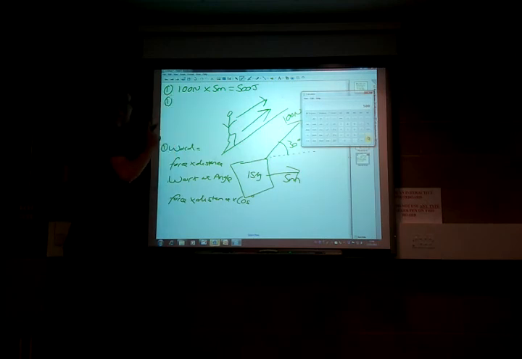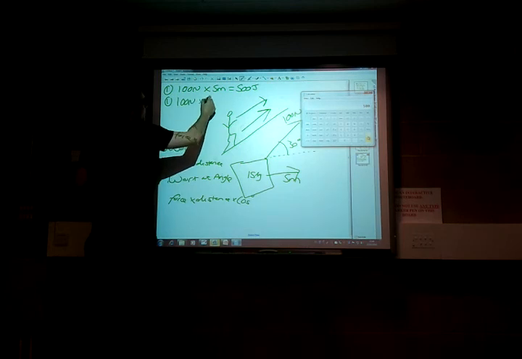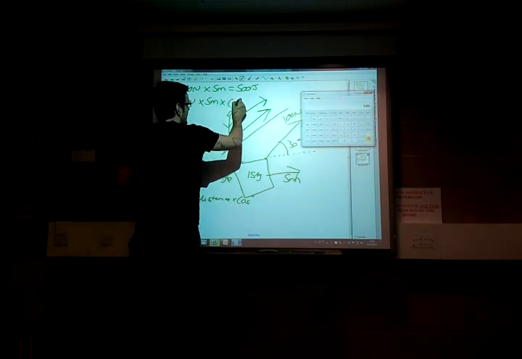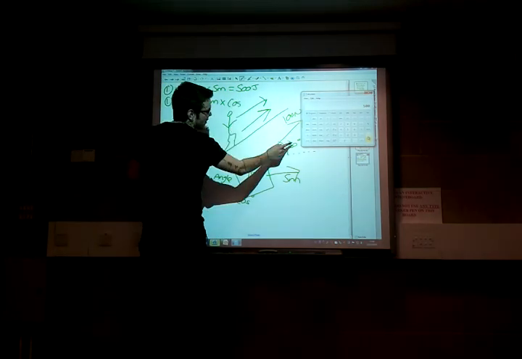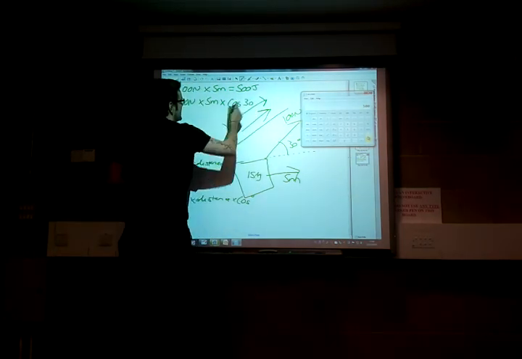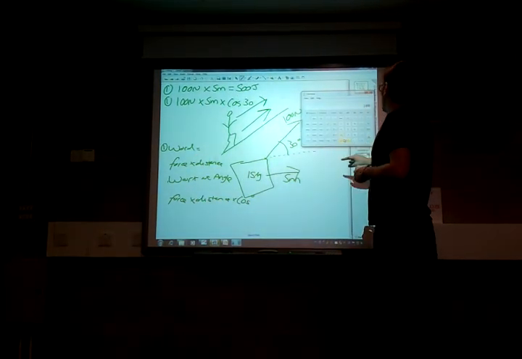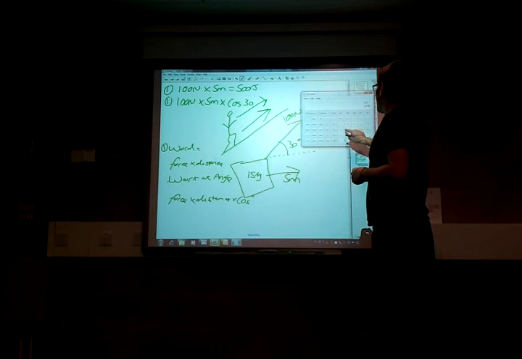Now work at an angle will be 100 newtons, which is our force, our 5 meters, which is our distance, but also our cosine of the angle, and our angle this time is 30 degrees. So what we need to do is 100 times 5 meters times cosine 30. Oh, I should have done this before.